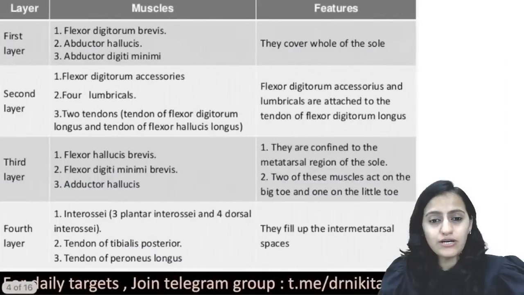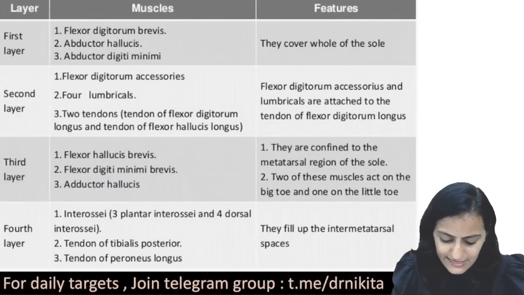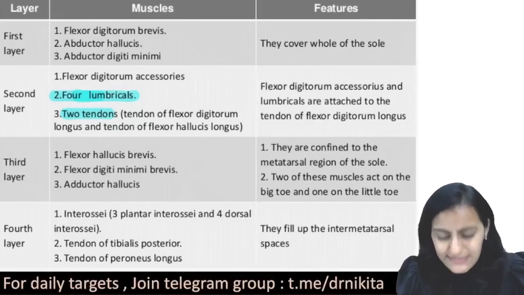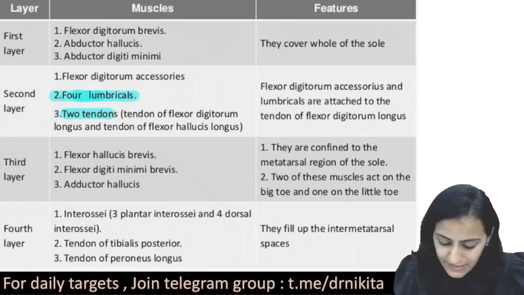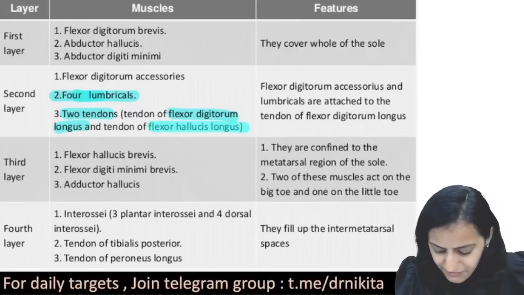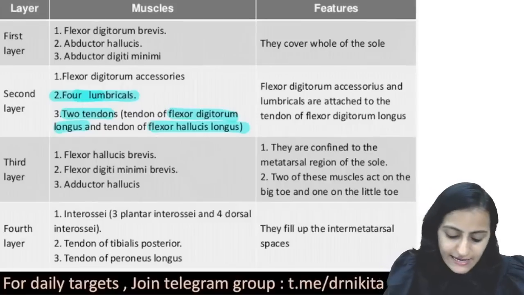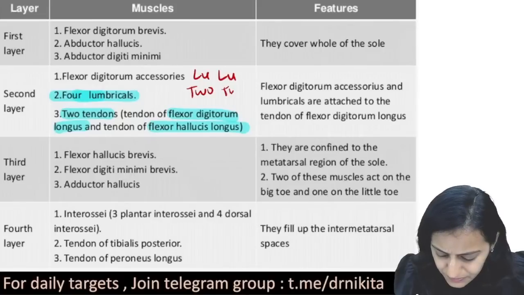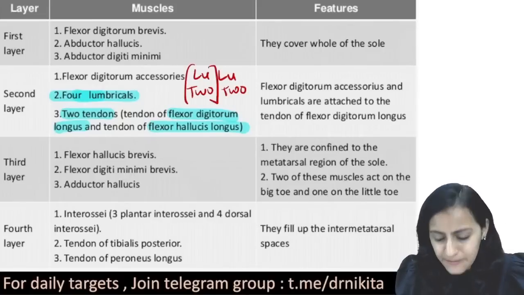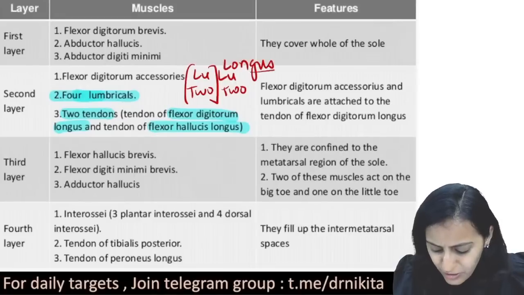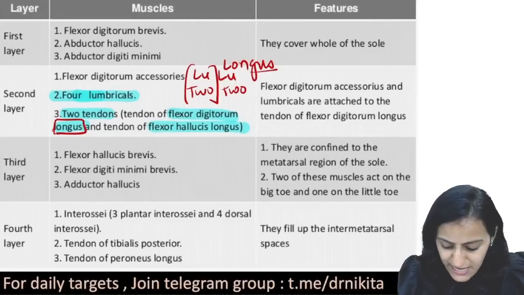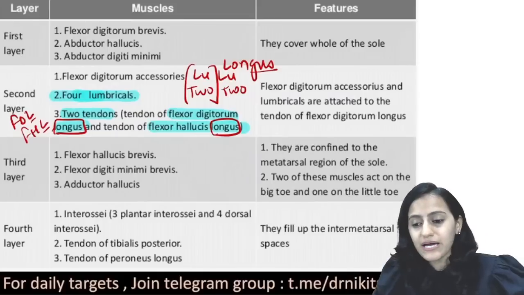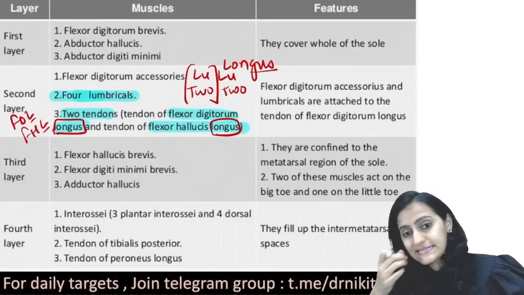Okay. So look at this table here. What you have in the second layer of the sole is the 4 lumbricals muscles plus the 2 tendons. Which tendons do we have there? Yes, it is flexor digitorum longus and flexor hallucis longus. So FDL and FHL, you can remember this as Lu is 2 2. The lumbricals in the second layer, and the other L stands here for the longest tendons. So the FDL and the FHL, those are the two L's which are there in the second layer of the sole.